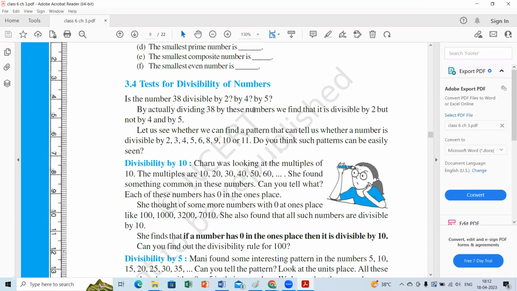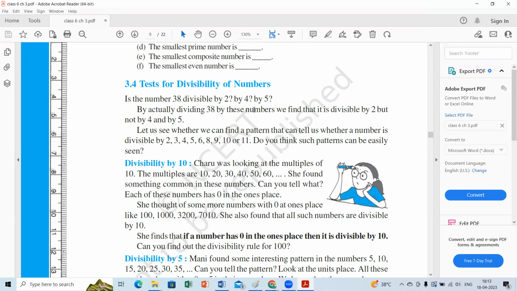The 10 rule is more simple. Adrit, what is the 10 rule? By looking only, we can answer the 10 rule. Ma'am, if there is 5. No, that is the 5 rule. 5 and 0 at the units place. Ma'am, we should check the tens and ones. No, only the ones place. The 10 divisibility rule means only the ones place. It should be 0.